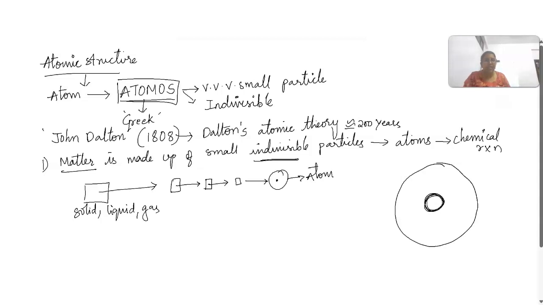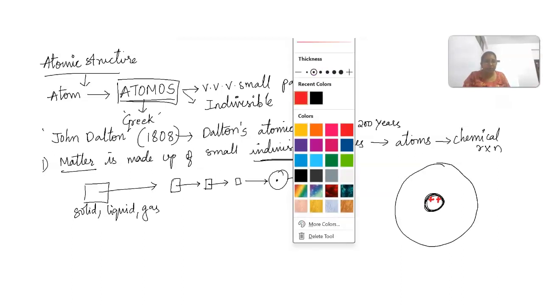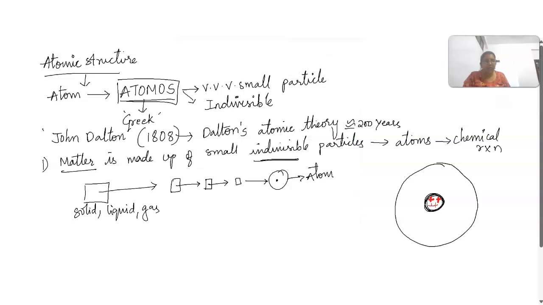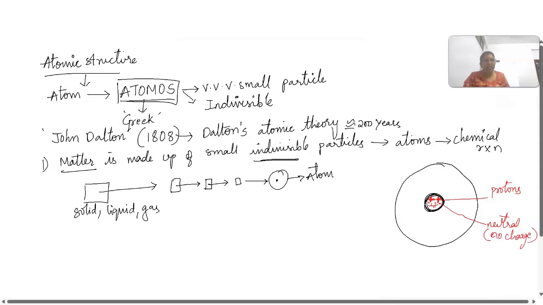We have protons and some neutrons. Neutrons are neutral; they don't have any charge. This is what we call the orbit or shell.